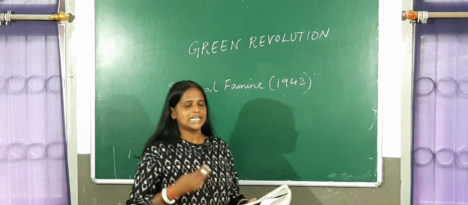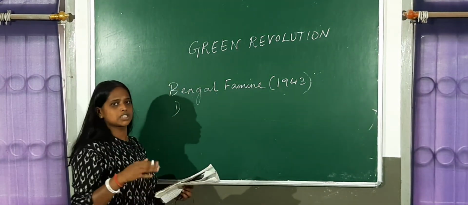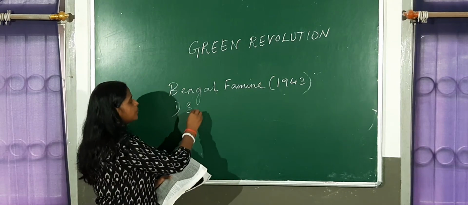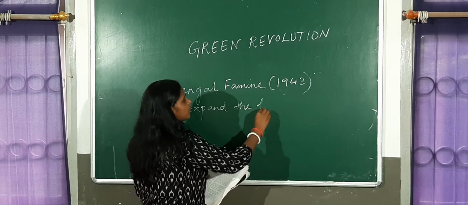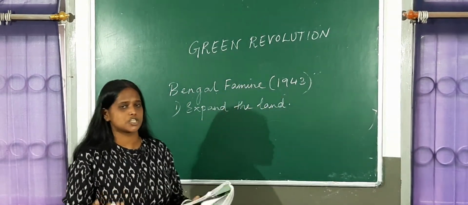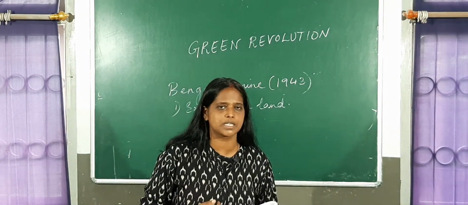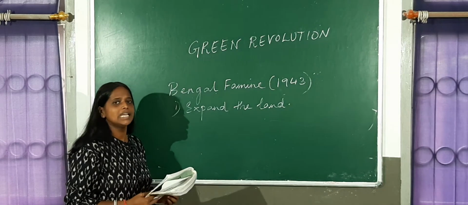There are 3 things that you need to understand when we talk of Green Revolution. One is that we tried to expand the land under agriculture. Whatever land we had was degraded because of the Britishers, you all know what kind of crops they were growing.